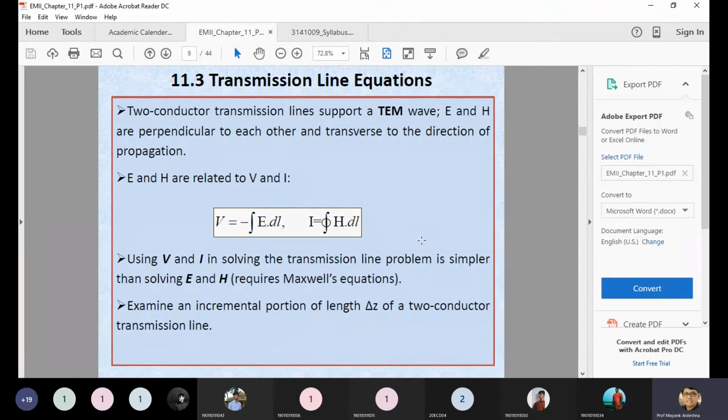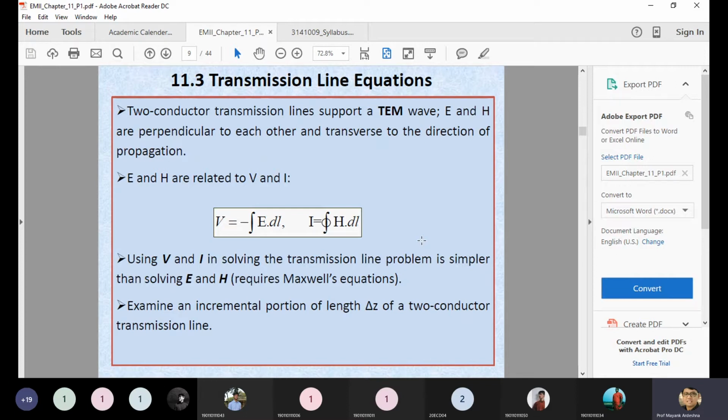So now we are interested in finding the potential as well as the current on a transmission line. Before we go to this topic, we discuss the TEM mode, TE mode, as well as the TM mode. Suppose you are designing some conductor, but how can we know which frequency is exactly propagated through this conductor? You may have a 1 meter length, a 10 micrometer diameter, maybe 1 meter diameter. If you increase or decrease the thickness as well as the length of the conductor,